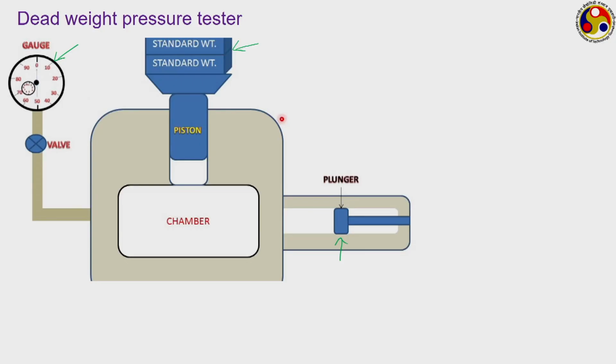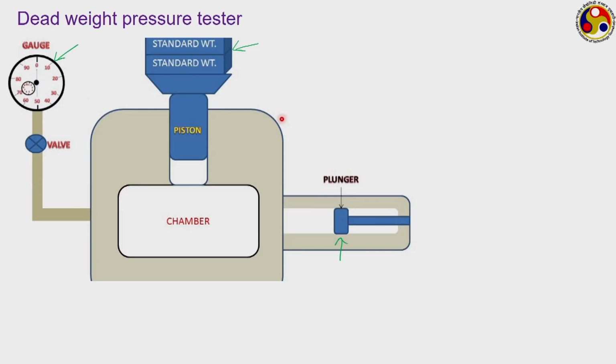Initially the chamber is filled with a certain fluid and it is at some pressure. We can control the pressure in two ways, one by operating the plunger pump and also by changing the weight on top of the piston. So, what we do is initially put certain standard weights on the piston.